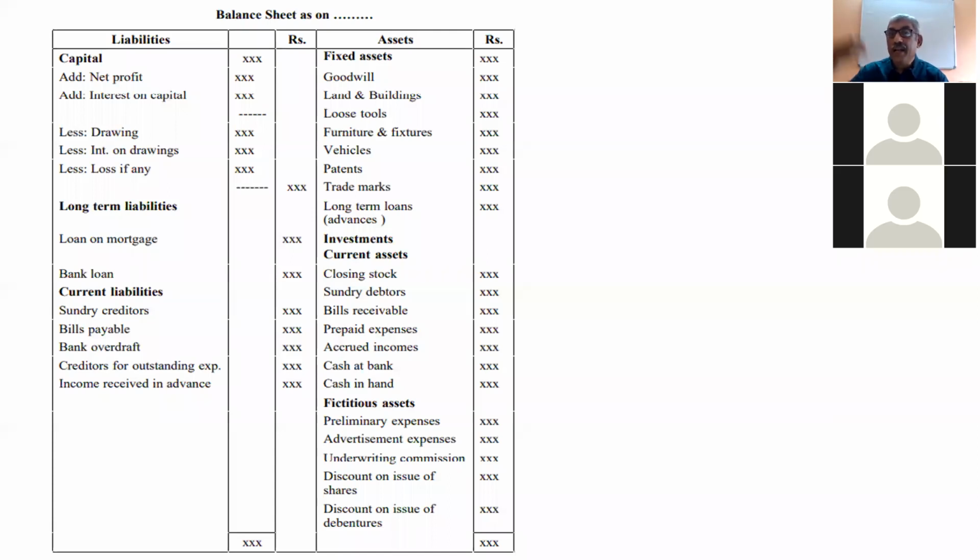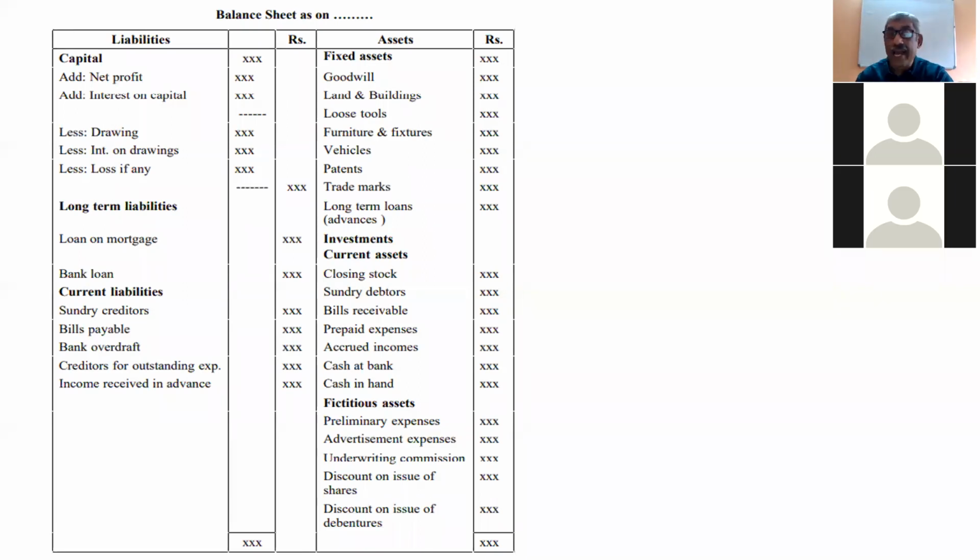On the asset side, first are fixed assets. I told you sometimes fictitious assets are taken as fixed assets, like goodwill, land and building, loose tools, that means tools and equipment, furniture, vehicles, patents, trademarks. When you take a long-term loan, it is a liability. But if you have given a long-term loan to somebody, that long-term loan is an asset.